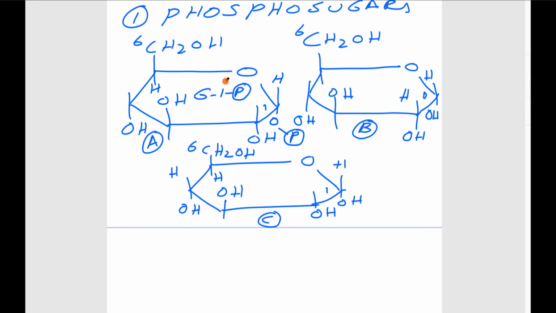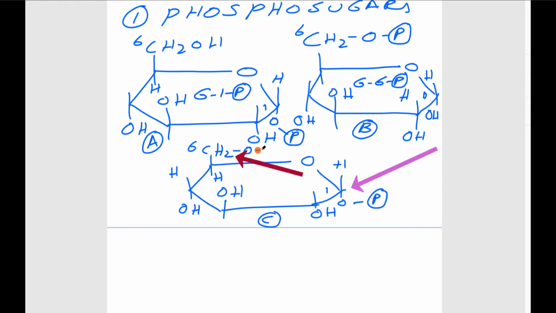In the next one, B, at the sixth carbon, there is a phosphate group. We write glucose 6-phosphate. At C, there is a phosphate group here and again a phosphate group here.